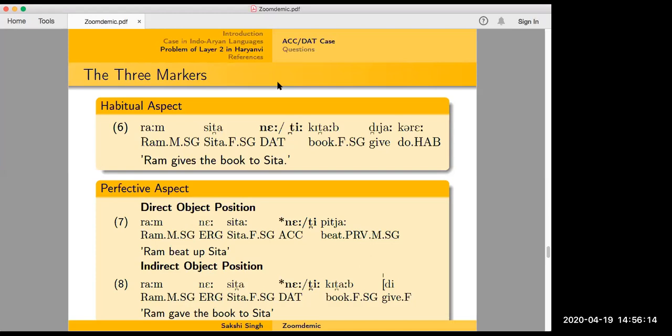Yeah. So can you just say that again, Sakshi? What did you say? Yeah, so in perfective aspect, you can drop the accusative dative marker and you can say Ram Sita dekhega,